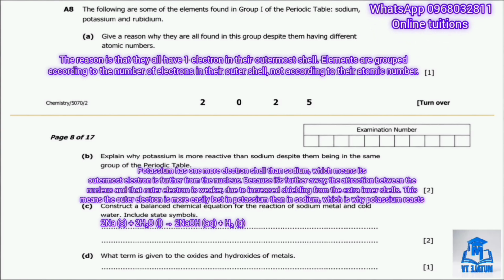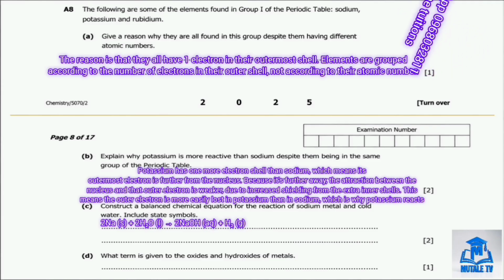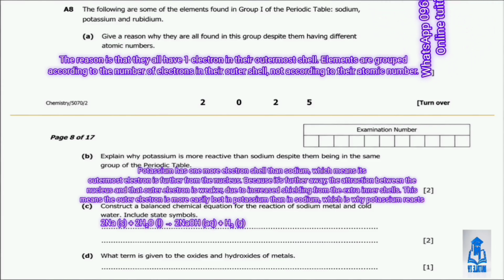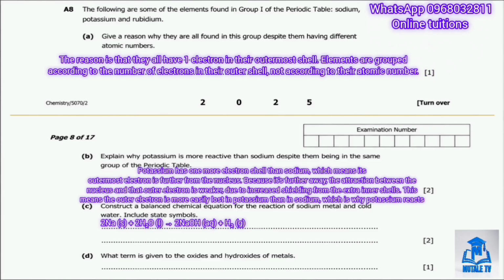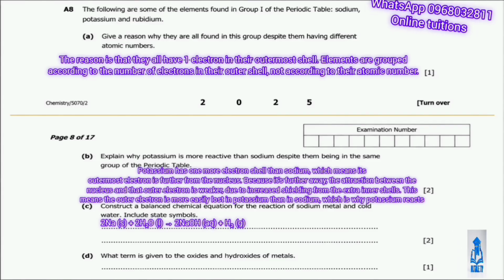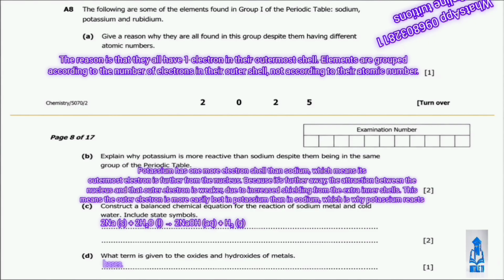Moving on to part D. Part D asks us what term is given to the oxides and hydroxides of metals. The answer is that they are called bases.